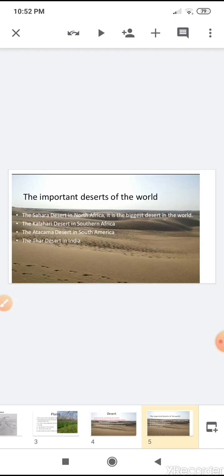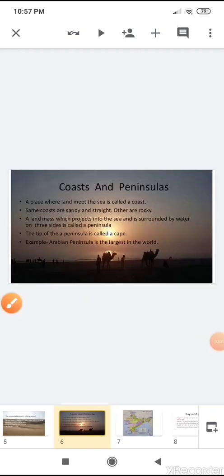These are the important deserts of the world. Our next topic is coast and peninsulas.